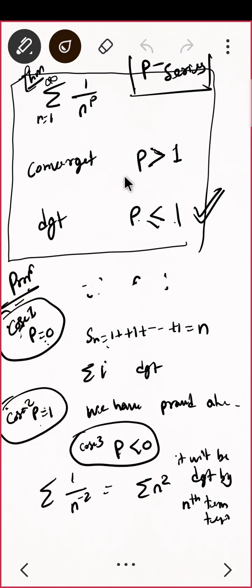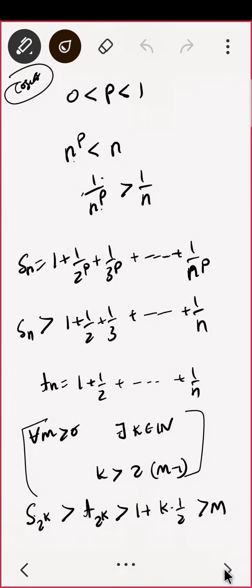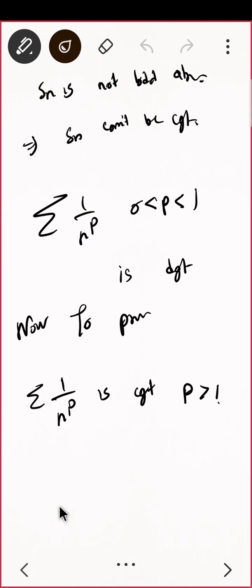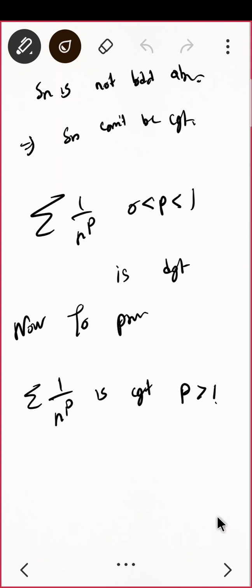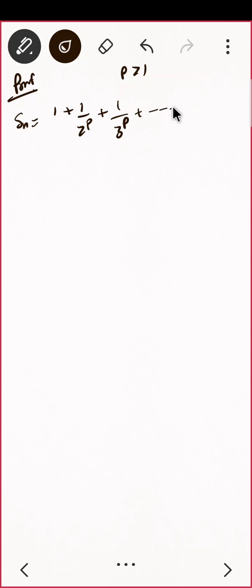This was remaining, so let us do that quickly. To prove that the series of 1 upon n raised to p is convergent, what is Sn? Let us see. Sn is 1 plus 1 upon 2 raised to p, and what is your p? P is greater than 1, plus 1 upon 3 raised to p, plus so on, up to 1 upon n raised to p. Correct?